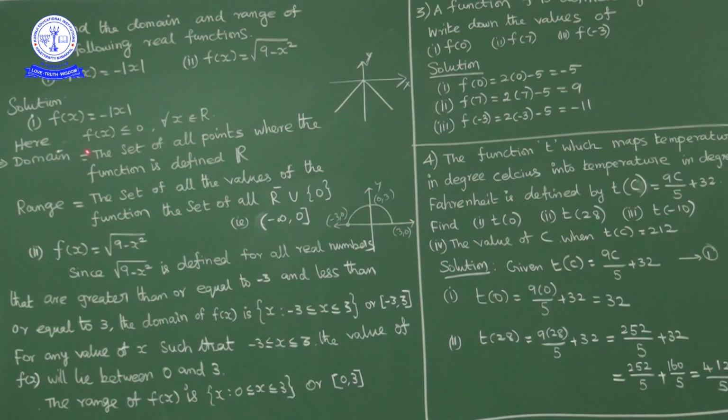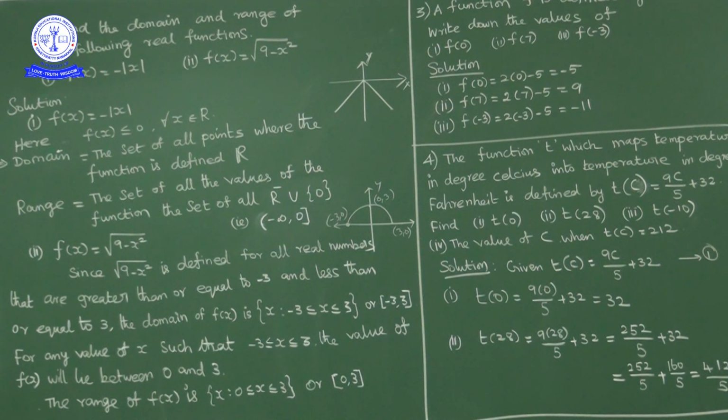So first of all, domain is the set of all points where the function is defined. This function is defined for all real numbers. So the domain is all real numbers. What about range? Range is the set of all values of the function.